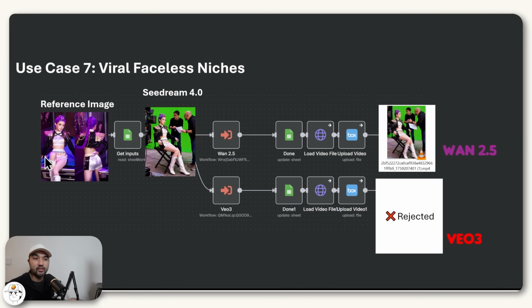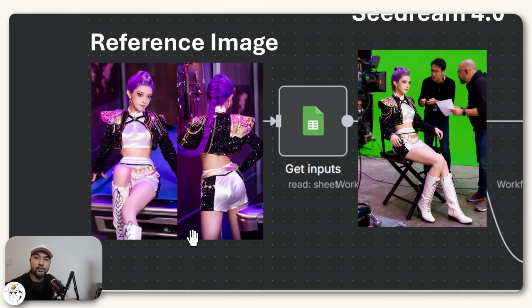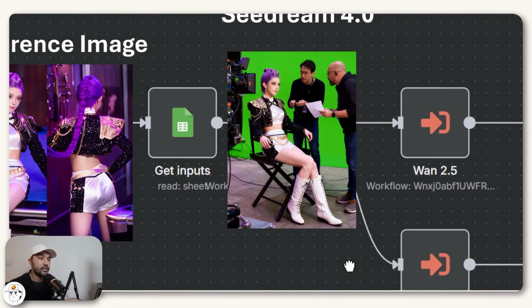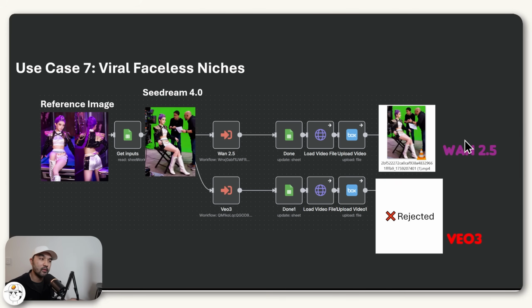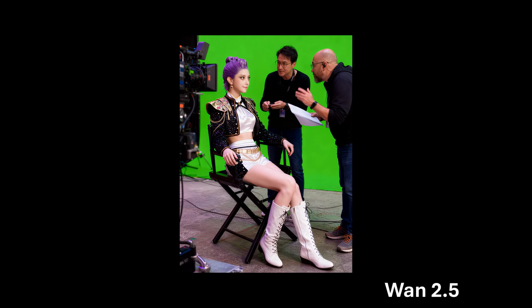And to do that, we just pass a reference image of this person cosplaying as the character, where Seedream now puts them into the scene, and Wan2.5 can animate starting from that image. And here you can see that Veo3 rejected this once again. So it seems that if you're interested in this faceless niche, Wan2.5 would be the way to go.